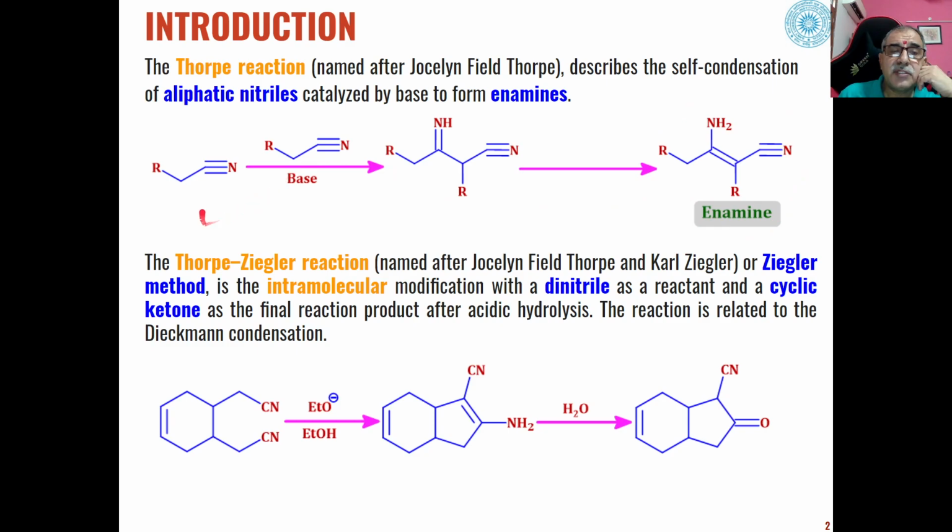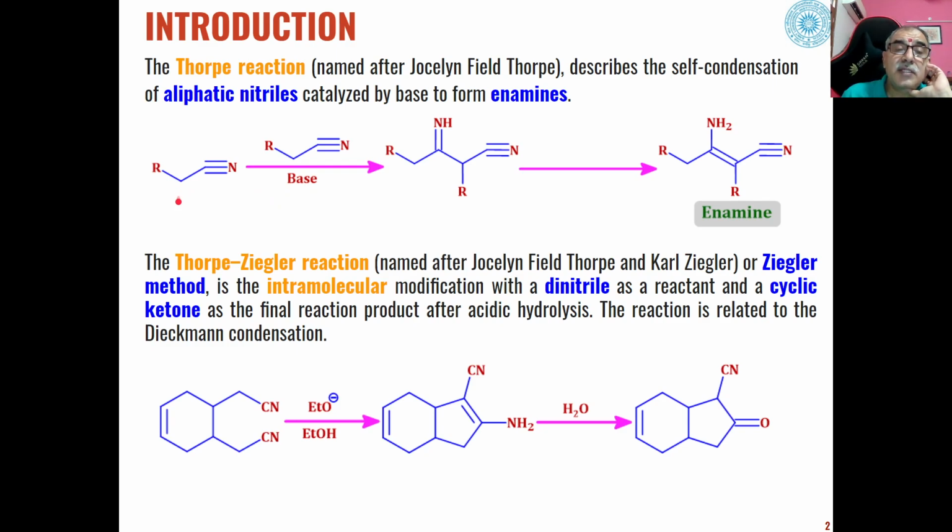Basically what happens is, because of the presence of this nitrile group, the hydrogens present at the alpha carbons become acidic hydrogens because of the electron withdrawing nature of this cyano group. And the generation of the carbanion becomes very easy in presence of a base because of the acidity of these protons.